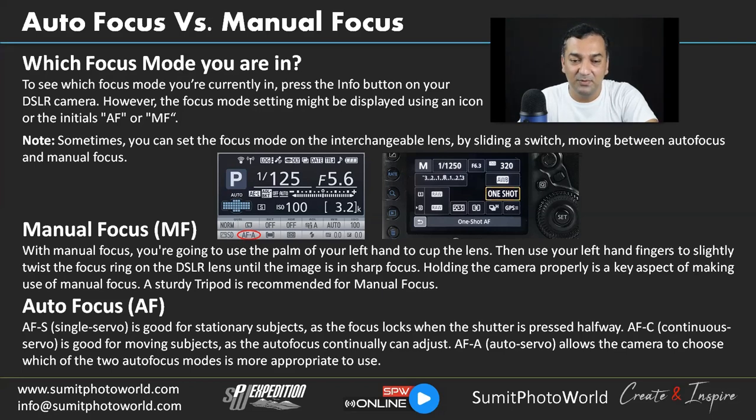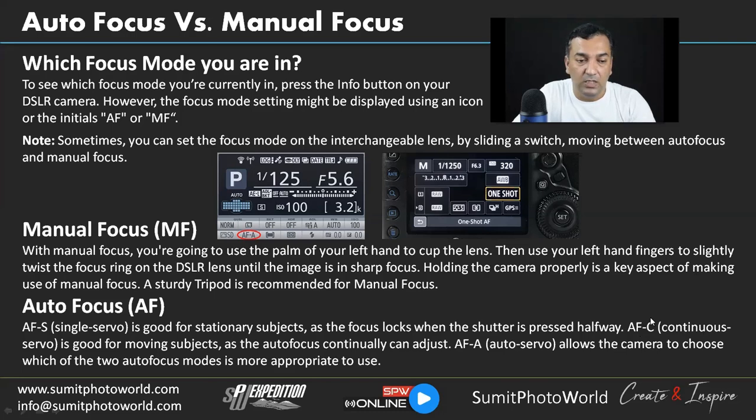So AFS is more about when we are capturing a subject which is stationary and not doing too much movement. It's better to press the shutter release button halfway. If you have a camera in your hand, you have to just press it halfway and not fully depress it. If you fully depress it, it will capture the image. Our aim is to lock the focus, not to capture it. When we press halfway, the focus is locked. It will not try to calculate any focus, and you just frame your subject and fully press it. That's the better way, and you can avoid shutter lag also using this technique.